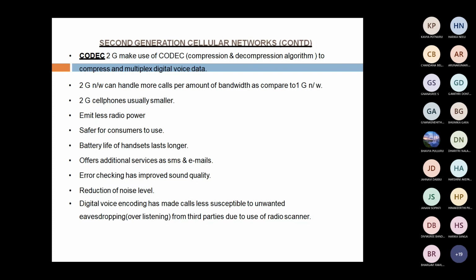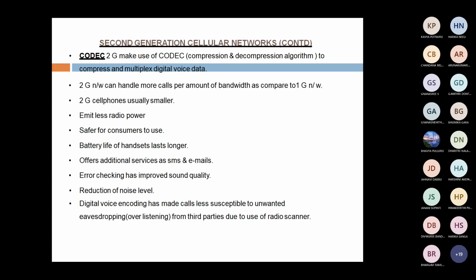Right. Here in these second generation cellular networks, where is the codec? What is the codec? Compression and decompression algorithms. What is the use of compression and decompression algorithms? They can be used to multiplex a number of users' data so it can be transmitted through a single channel.